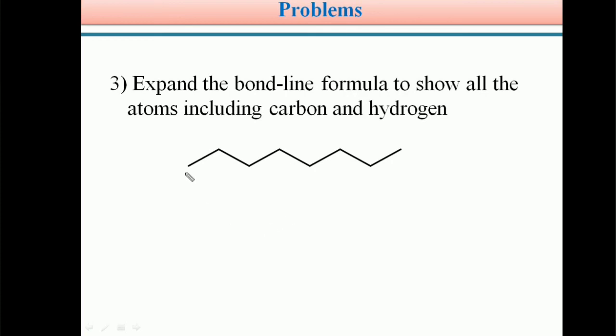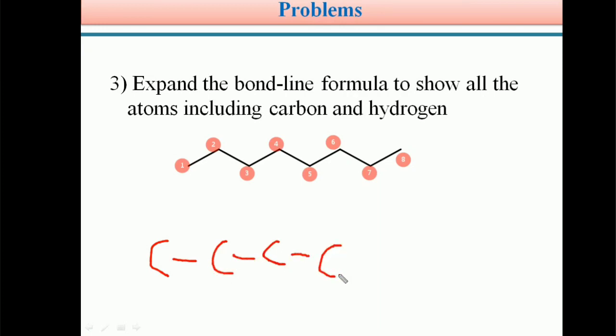First count how many carbons are there in the given molecule. 1, 2, 3, 4, 5, 6, 7, 8. 8 carbon atoms are present in the given molecule. Therefore, you can draw 8 carbon atoms.